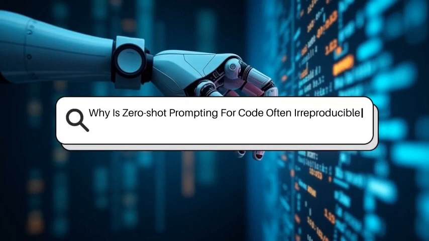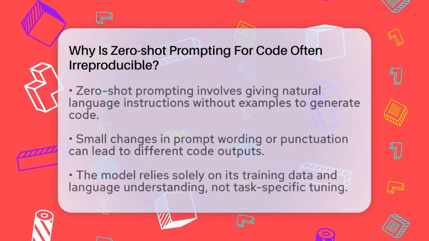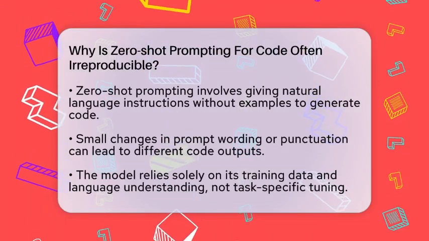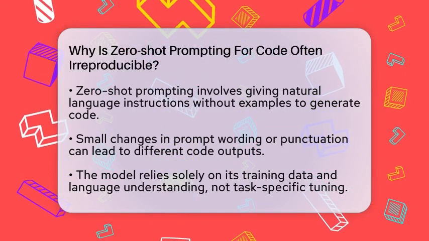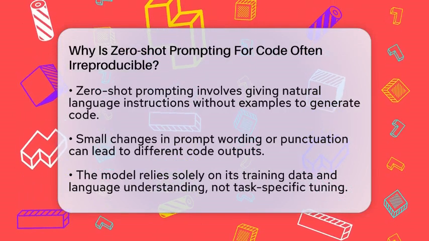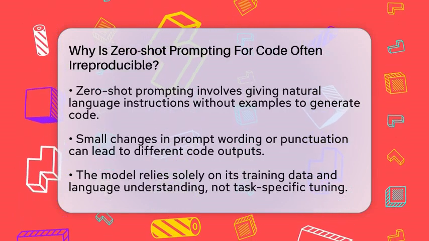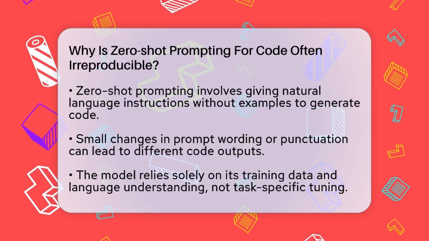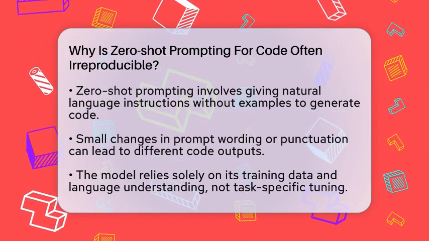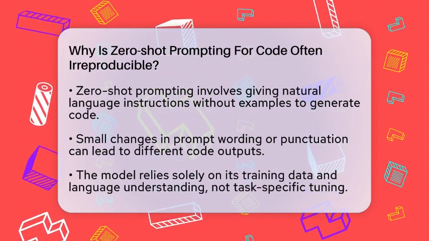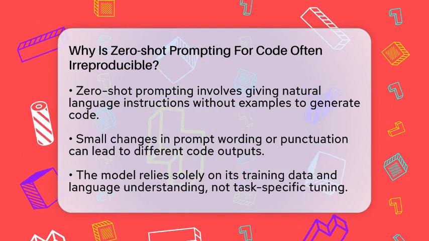Why is zero-shot prompting for code often irreproducible? Imagine asking a friend to write a piece of code without giving any examples or hints. Every time you ask, you might get a different answer. That's similar to what happens with zero-shot prompting for code. It sounds simple, but it can be quite unpredictable.